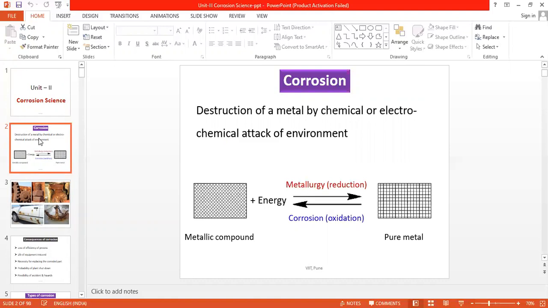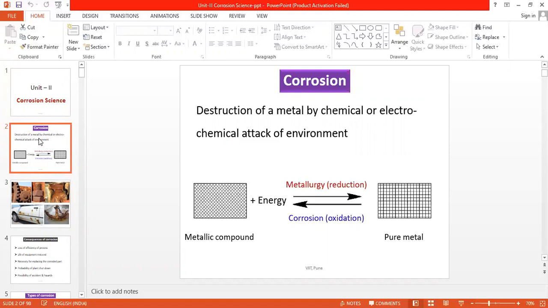So corrosion is the most natural process from the metal's point of view, because by combining with all possible constituents from the atmosphere, it gains stability, even if it is a big problem for us, because corrosion is not a favorable process for us, which we are going to study in subsequent lectures. So metallurgy is the reduction: we have to remove the metal from the ore, and corrosion is the metal getting converted to various products.